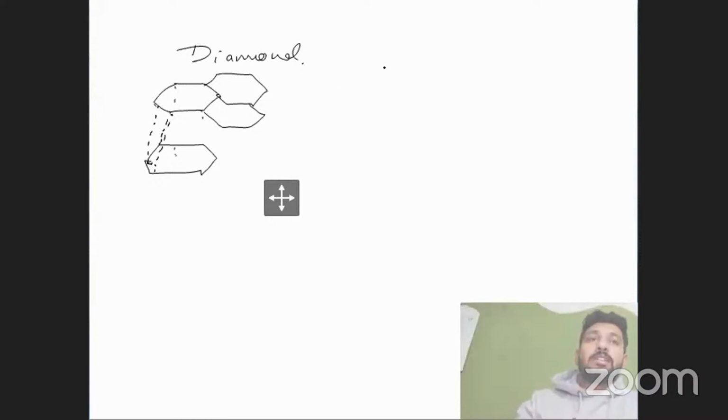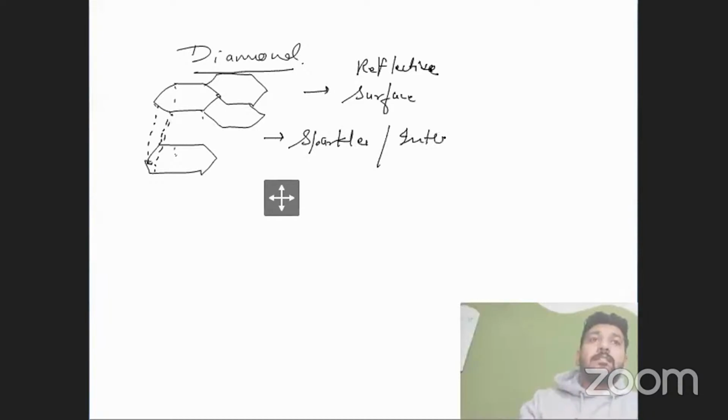If the hexagonal structures are arranged in this pattern, then we get a reflective surface. As we know, diamond has a reflective surface, and just because of that, the diamond sparkles a lot in the light. Because of what? Just because of internal reflection. With a different property, Buckminster fullerene introduced a ball-like structure.